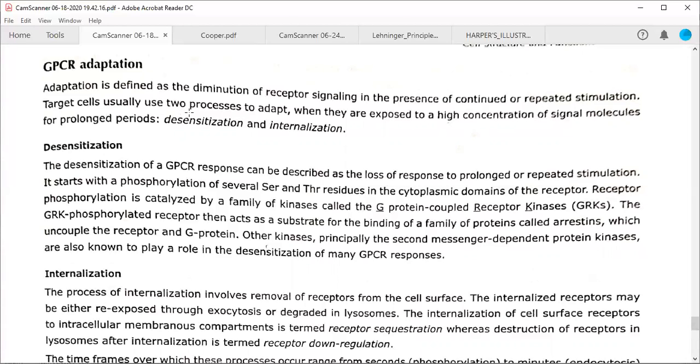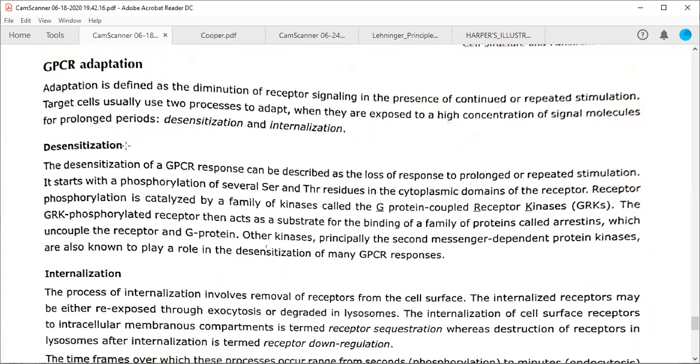Targeted cells usually use two processes to adapt when they are exposed to a high concentration of signal molecules for a prolonged period of time. One is desensitization, which is a loss of response to prolonged and repeated stimulation. Suppose there is a GPCR and, over a long period, there is repeated stimulation. Many signal molecules are coming and stimulating the same GPCR, so this particular GPCR will become desensitized.